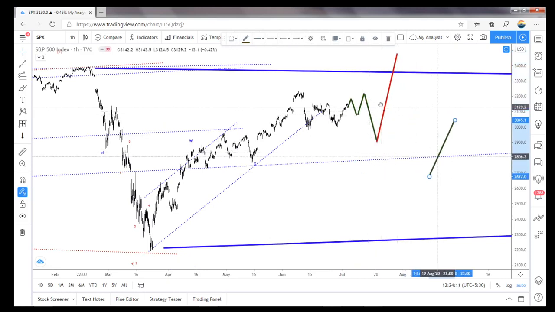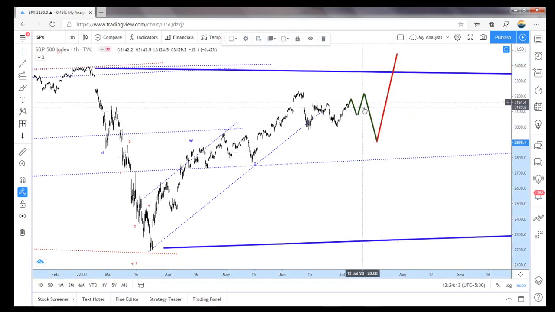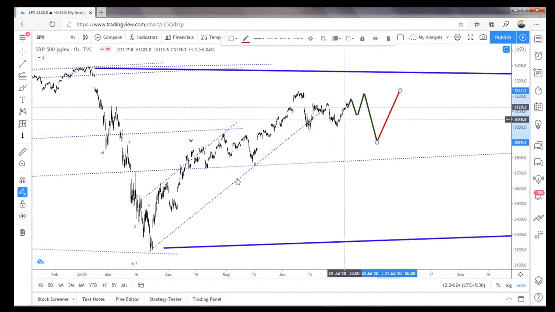So I changed the color, don't be confused. I need to change this to red, this to green, so there is no issue. So once this wave is completed, it is still going to struggle here, because it's not a very simple correction, it won't take off here. So this is my view.